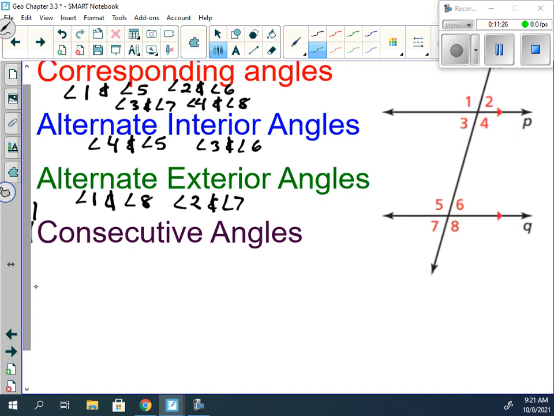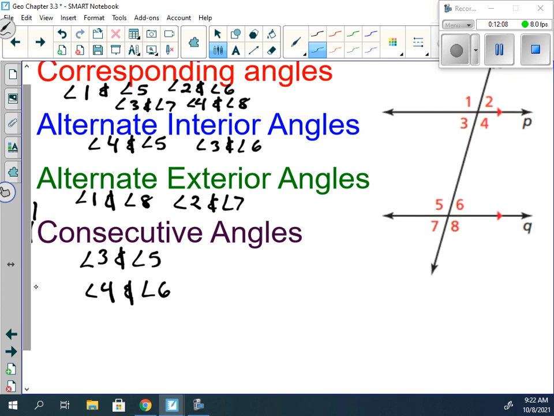Now our consecutive angles would be 3 and 5, and then 4 and 6. And these are the only ones that we would really describe as being consecutive, because we talk about the consecutive interior angles. I mean, we could work through and show that angles 1 and 7, 2 and 8, do have the same property. They're going to add together to be 180. Any questions on this here so far?